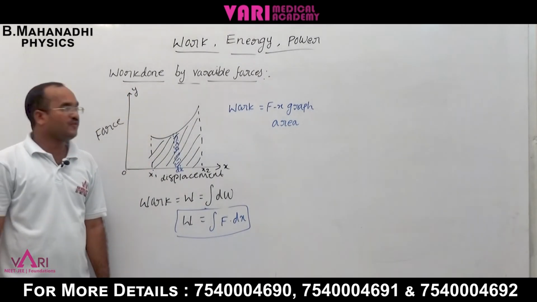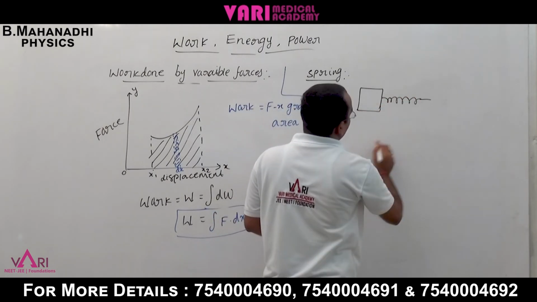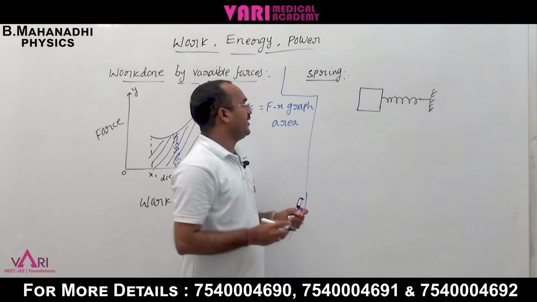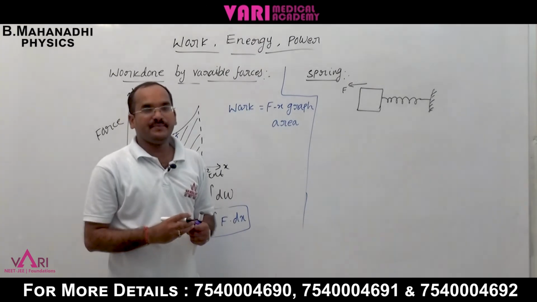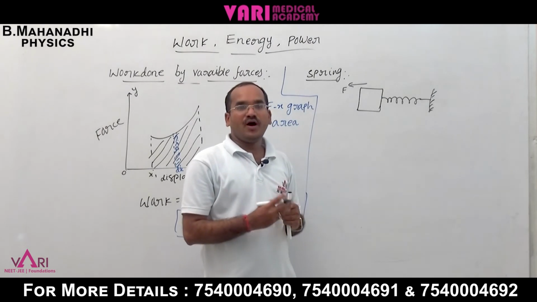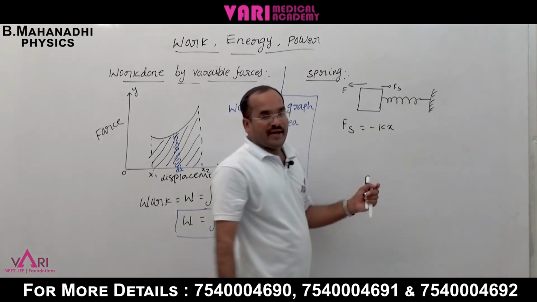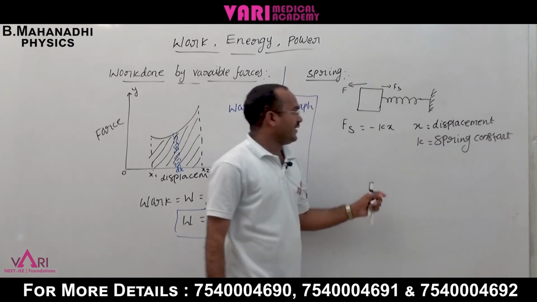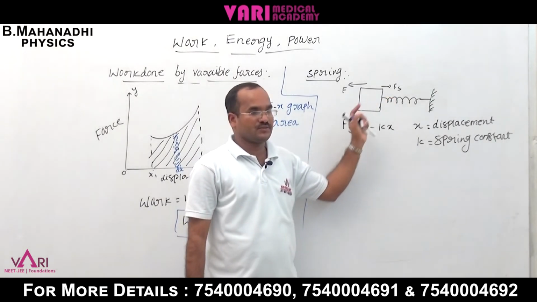Suppose we have a spring with one body of mass connected to one end. Now I apply an external force on the body, pulling it, and immediately the spring force forms in the backward direction. The spring force Fs is minus kx, where x is the displacement and k is the spring constant. Why negative? Because the spring force is always opposite to the applied force.